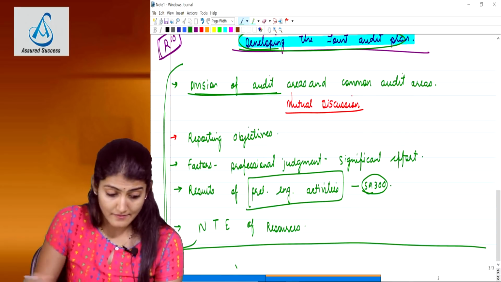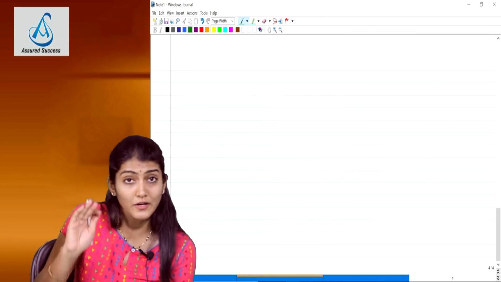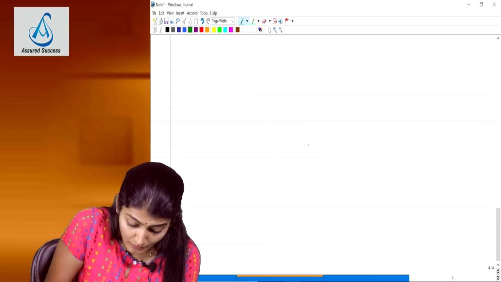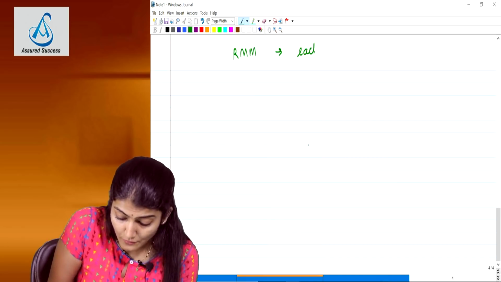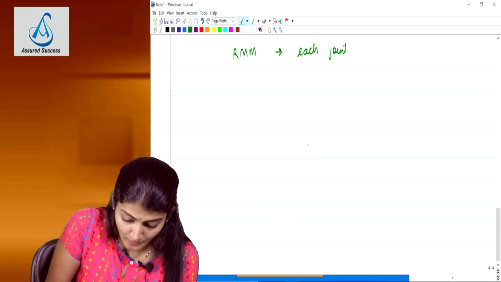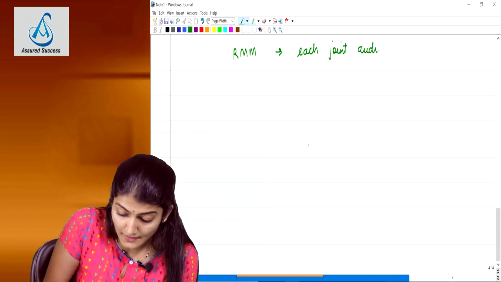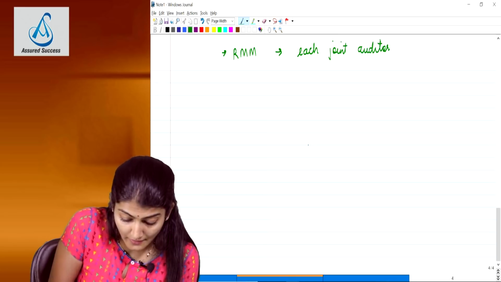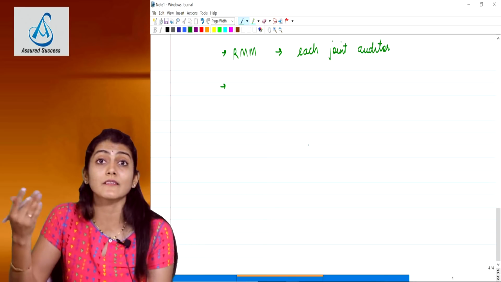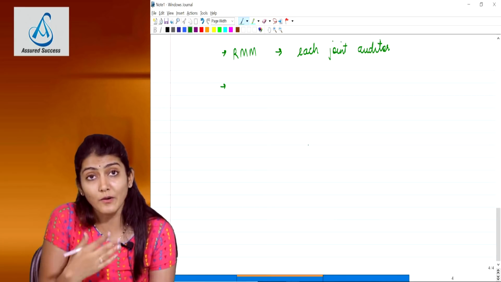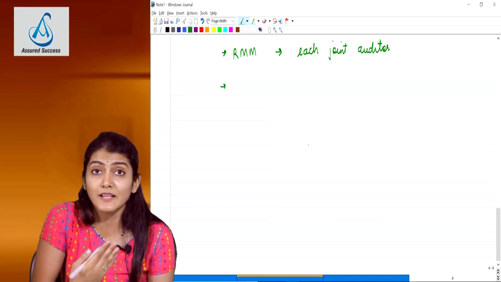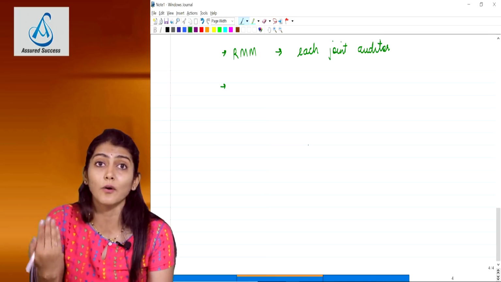Once they have prepared the joint audit plan, they will also communicate the risks of material misstatement identified to each of the joint auditors. So every joint auditor would have assessed the RMM for the area they are going to audit. But you need to inform each of the other joint auditors also regarding what are the risks of material misstatement identified in the audit.